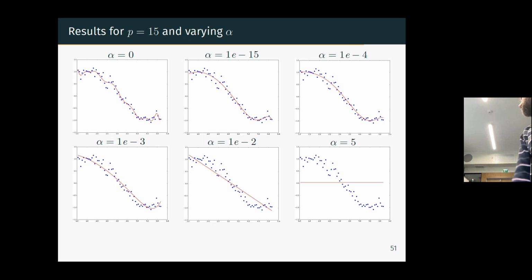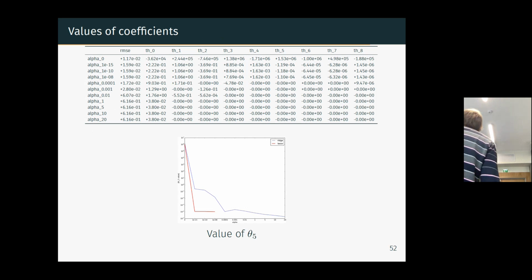In the case of Lasso, it's a bit the same. The more you give strength to the regularization term in Lasso, the simpler you are. At the end, you even have only a constant value. And if you look at the parameters, blue is the value of the theta 5 parameter for the ridge regression, which is square, and red is the value of the theta 5 parameter for the Lasso regression as a function of different strengths for the regularization. What is the difference you see between Lasso and ridge?